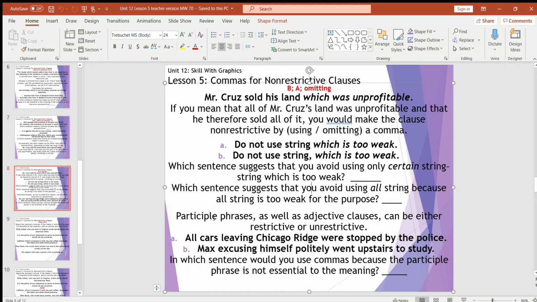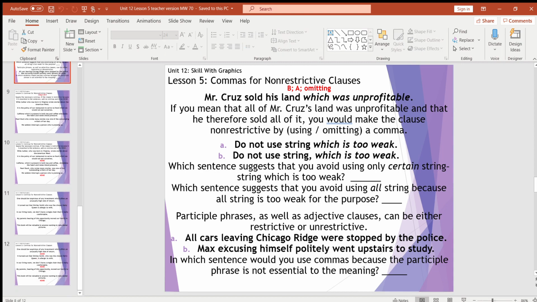Okay? Now, participle phrases. Remember those phrases that either end with ing, those present participle phrases, or past participle phrases that tend to end with like ed, d, nt, any past form of a word. They can also be restrictive or non-restrictive, the same way adjective clauses can. So, if we have all cars leaving Chicago Ridge were stopped by the police versus Max, excusing himself politely, went upstairs to study, which sentence needs commas because that ing, that present participle phrase, is not essential to the meaning of the sentence? It would have to be B.